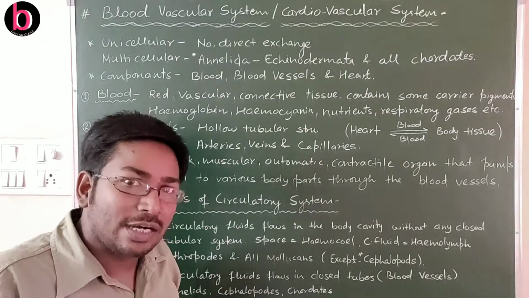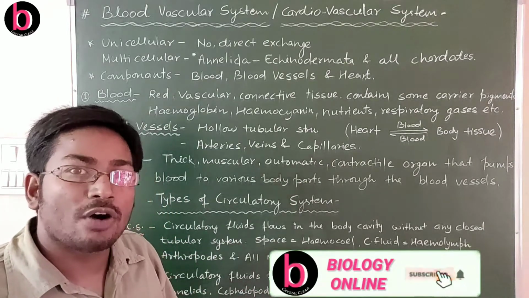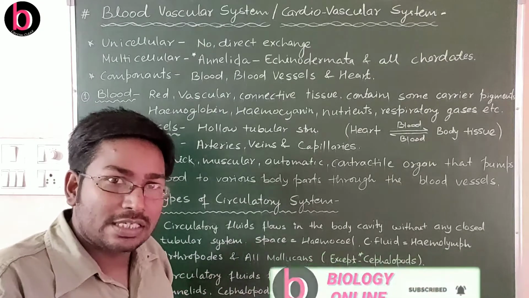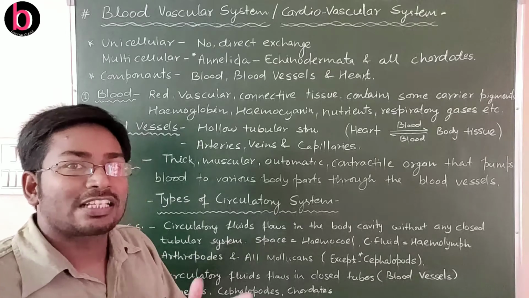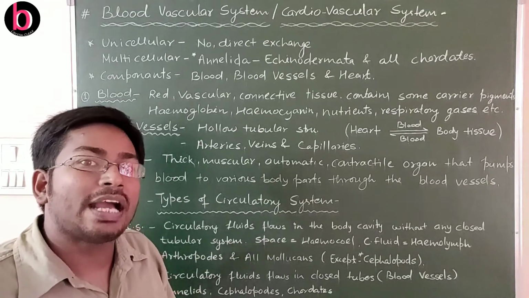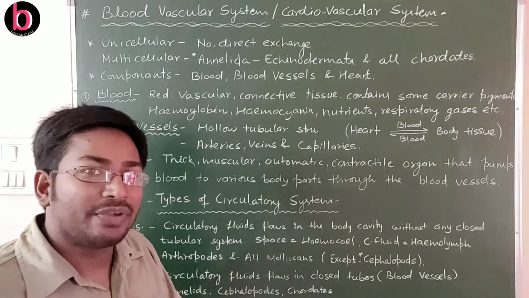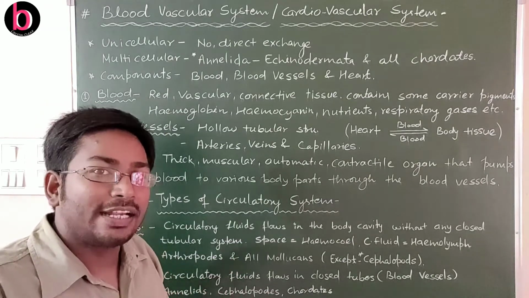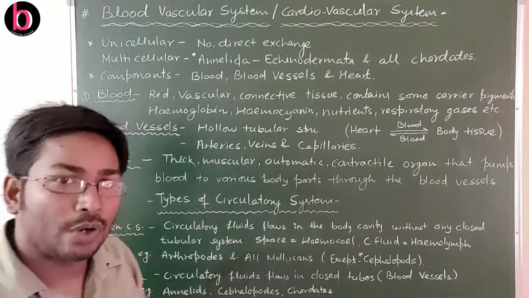This is a system by which there is circulation or transportation of a variety of substances that may be useful, like nutrients and respiratory gases, or may be harmful or toxic, like nitrogenous waste or carbon dioxide, from one place of the body to another place.